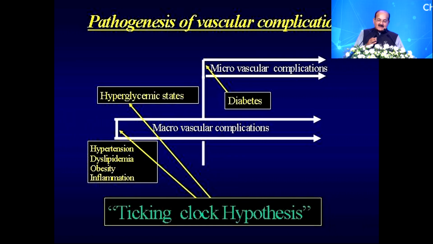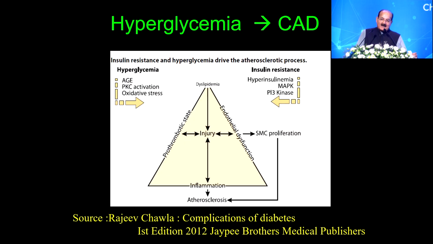Once it comes to the pathogenesis of vascular complications, we know macroangiopathy follows a ticking clock hypothesis. The onset of hypertension, dyslipidemia, inflammation or endothelial dysfunction might set in almost 5 to 10 years prior to the onset of the disease. That is why, while microangiopathy follows a linear relationship since the onset, macrovascular complications might be there much earlier than anticipated, right at the time of diagnosis also, because we know it is per se hyperglycemia along with insulin resistance which leads on to endothelial dysfunction.